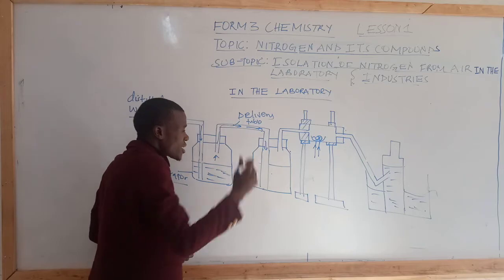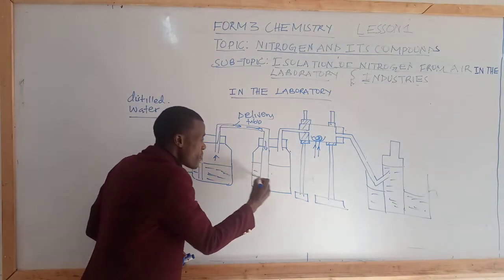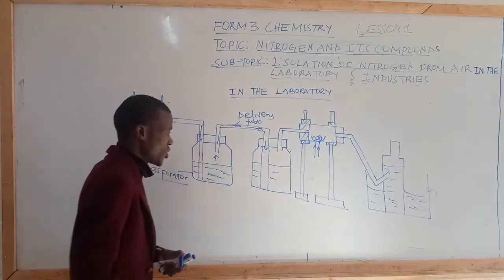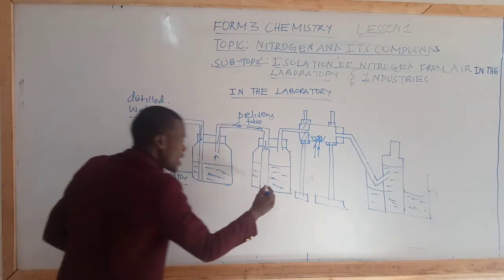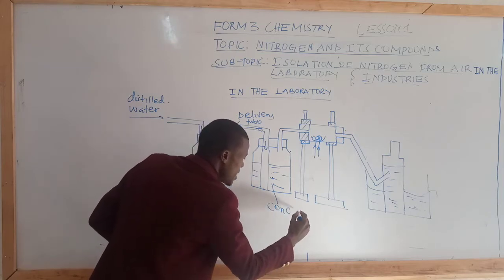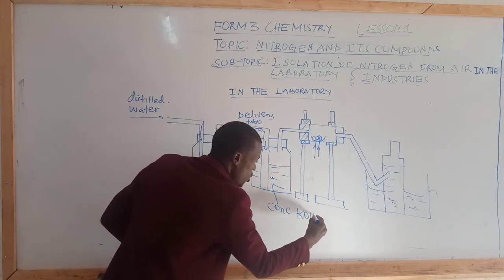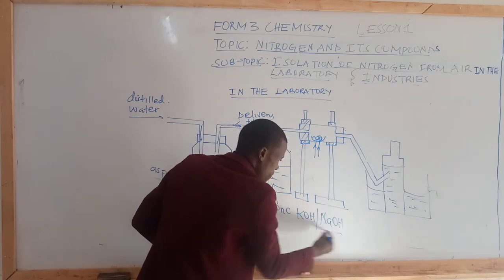In the second reagent bottle, students, we have a substance in liquid or aqueous form, and the substance in this case can be concentrated potassium hydroxide or sodium hydroxide.